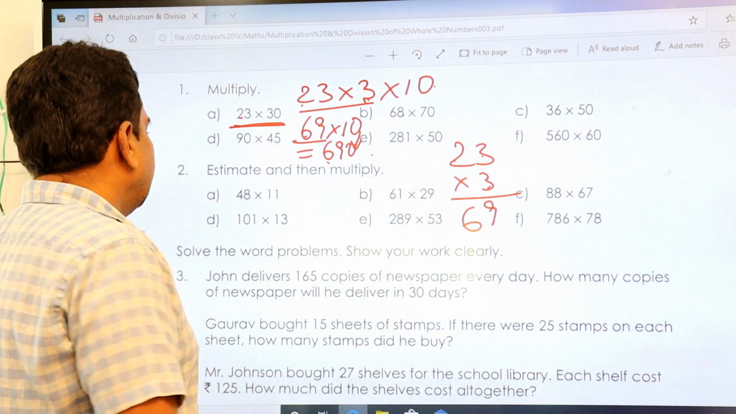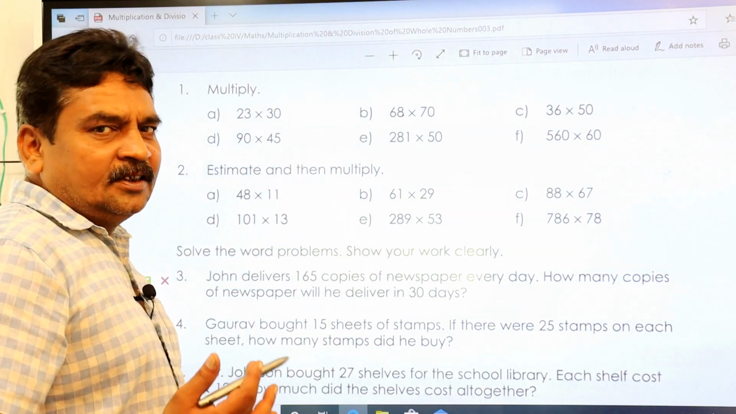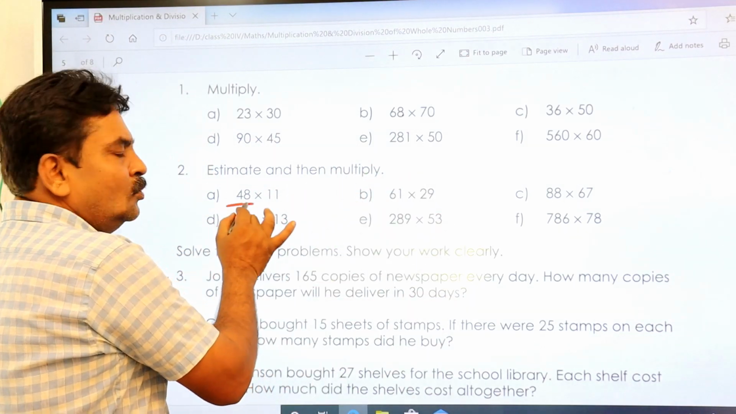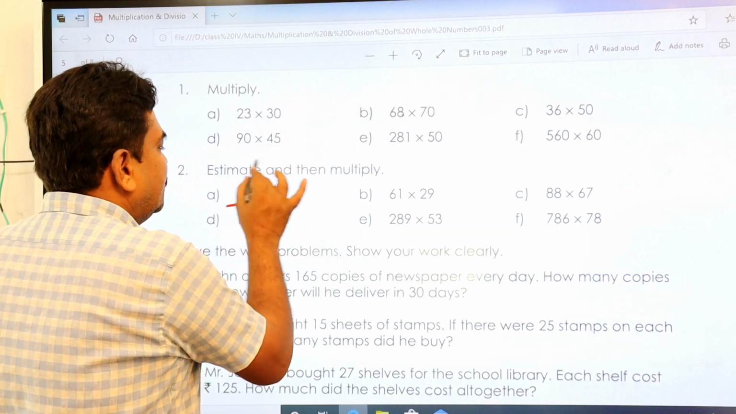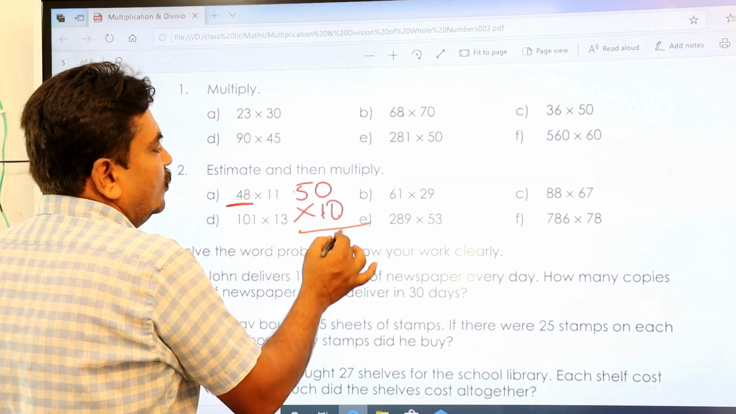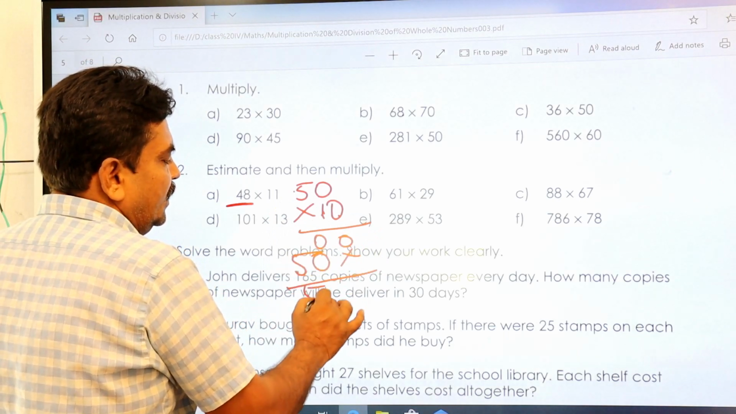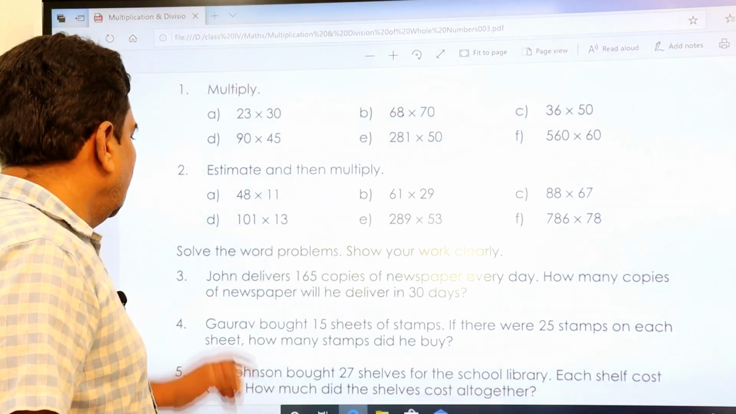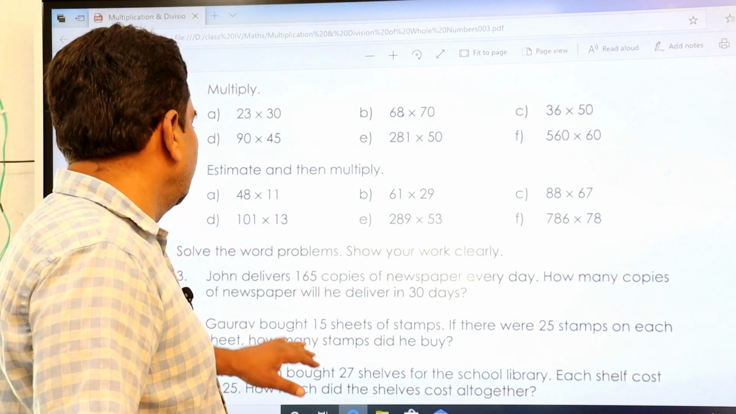Okay. Now let's go to your estimation. Estimate then multiply. I also told you, make it to the nearest round value. 48 is nearer to 50, 11 is nearer to 10, not to 20. So you just make it 50 into 10. 5 5s are 25, and this 0 you can copy. Then it becomes 500. In this way you can do it. You understood? Okay. Try. If not, I am there to help you out. Definitely I am going to do that.